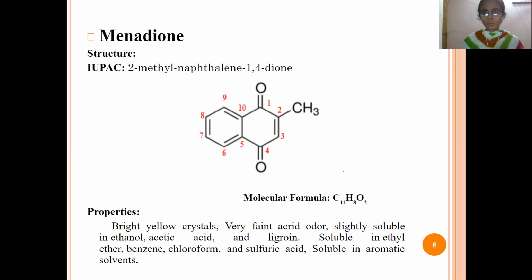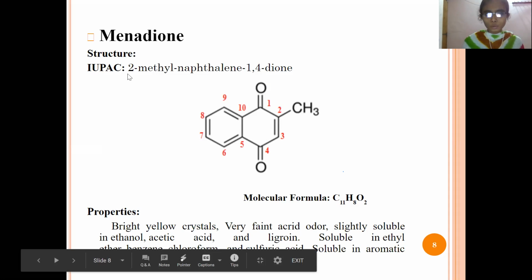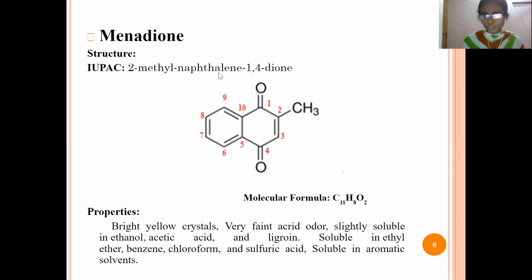Let's discuss the first drug, menadione. This is the structure of menadione, and the IUPAC name is 2-methyl naphthalene-1,4-dione. This is the structure of naphthalene, meaning two benzene rings are attached.